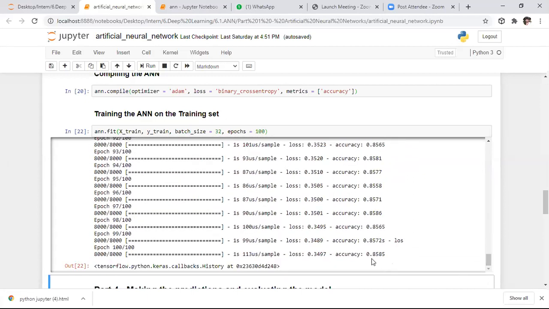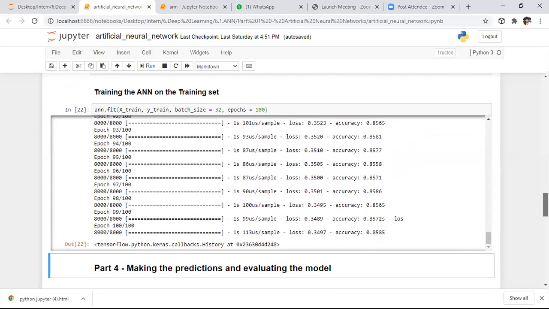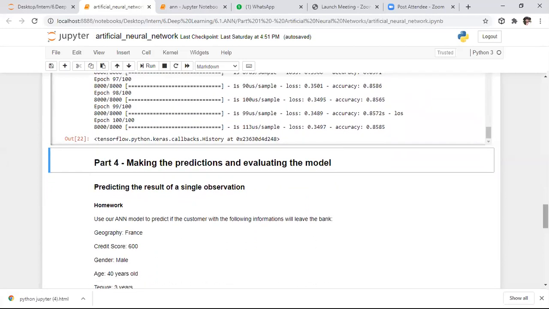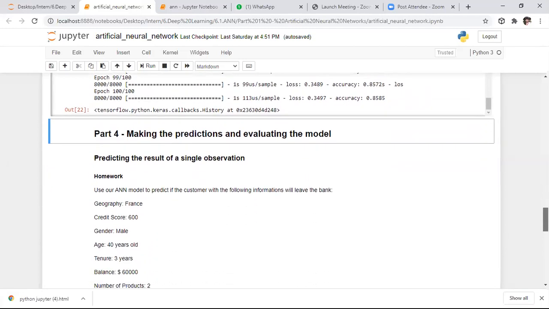The final accuracy we got is like 85%. It is very close to 86%. So finally we will get an accuracy of 86%. After getting that accuracy, we need to predict the outcome for one specific person's parameters.